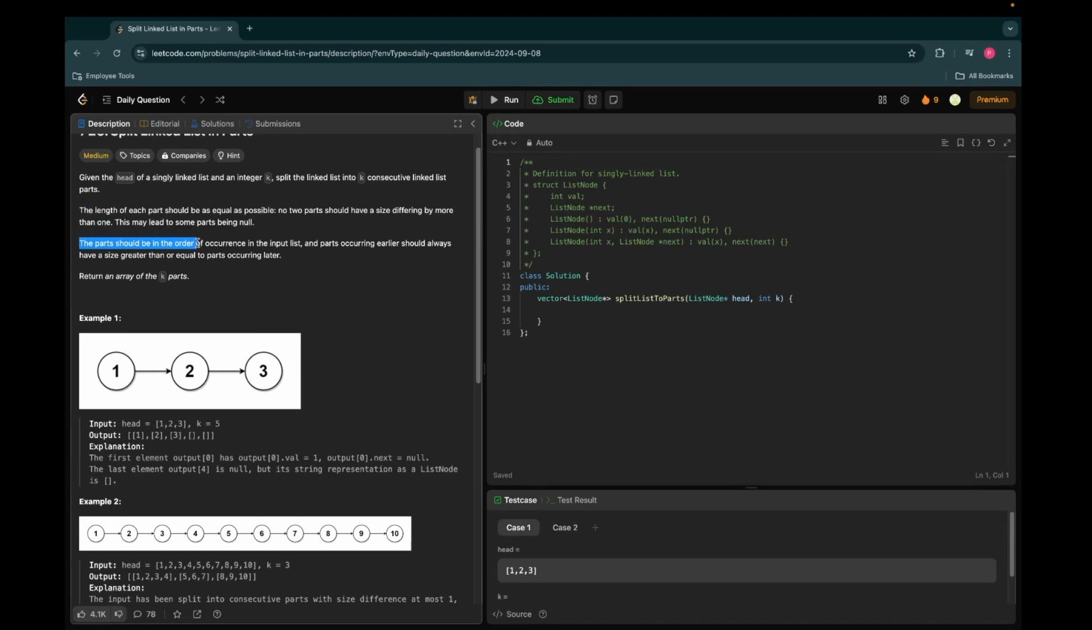The parts should be in the order of occurrence in the input list, and the parts occurring earlier should always have a size greater than or equal to parts occurring later. Return an array of the k parts.